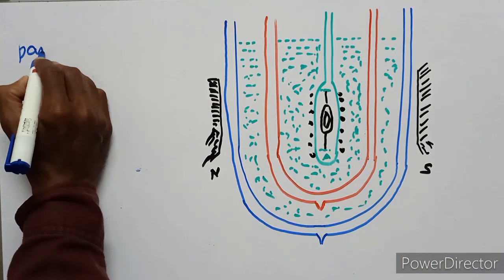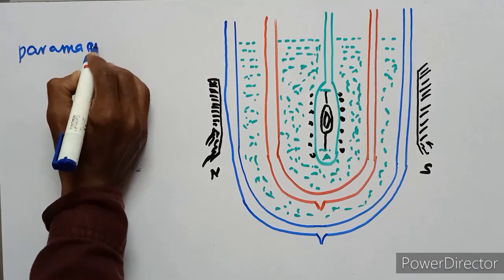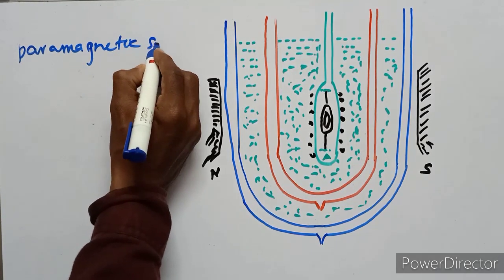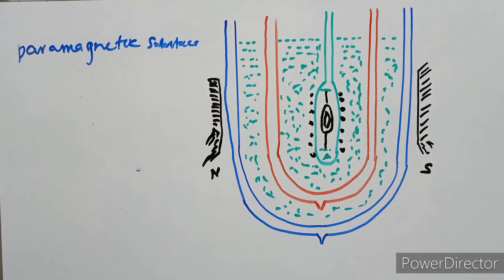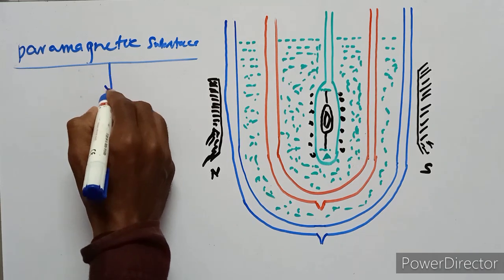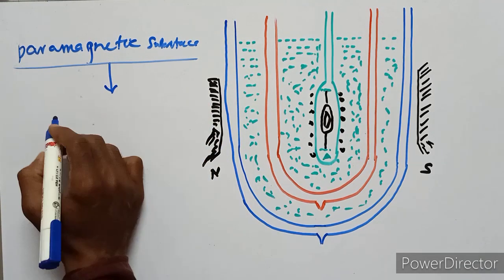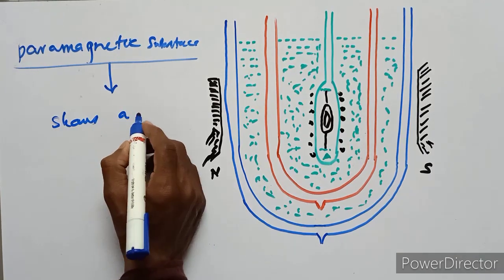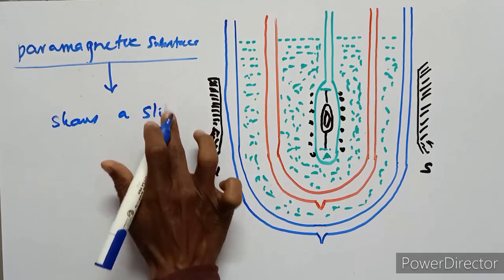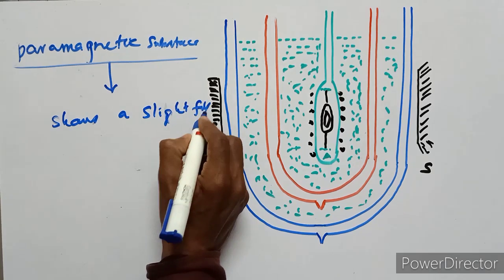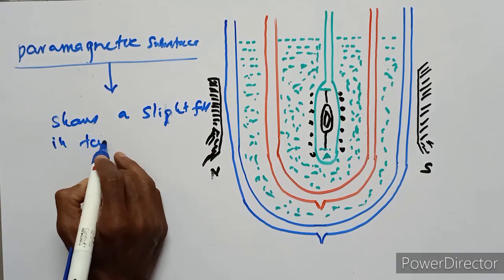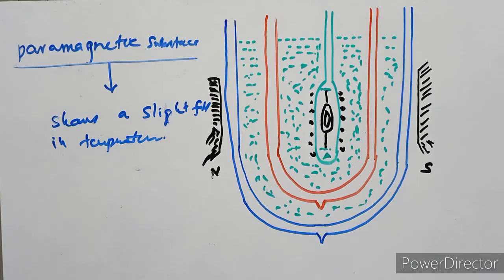What is a paramagnetic substance? When a paramagnetic substance is suddenly demagnetized, that means the magnetization falls, it shows a slight fall in temperature. That is known as adiabatic demagnetization.